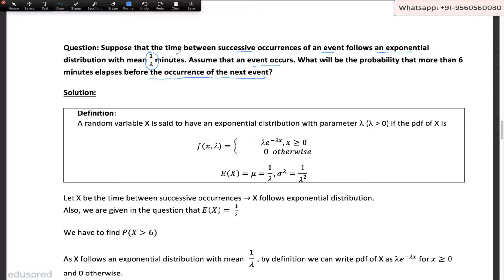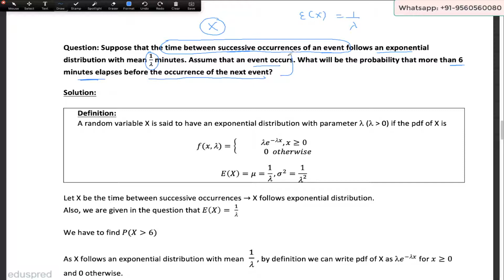So first of all, let's understand what's the information given in the question. Suppose that the time between successive occurrences of an event follows an exponential distribution. So the time between successive occurrences of an event, I'm going to call it random variable x. This is how I'm defining x. So basically we are given that x follows an exponential distribution. And the mean of x, that means the expected value of x, is equal to 1 divided by lambda. Now assume that an event occurs. We have to find the probability that more than 6 minutes elapses before the occurrence of the next event.